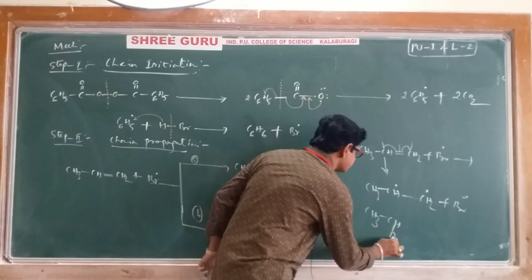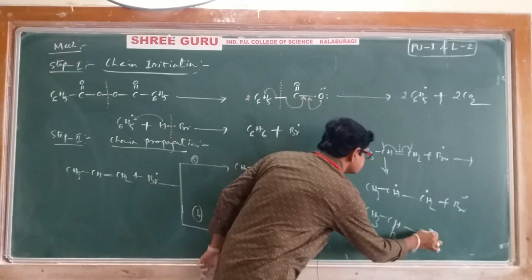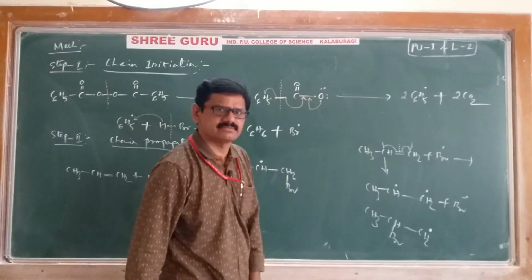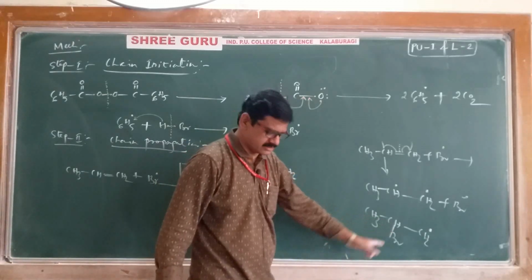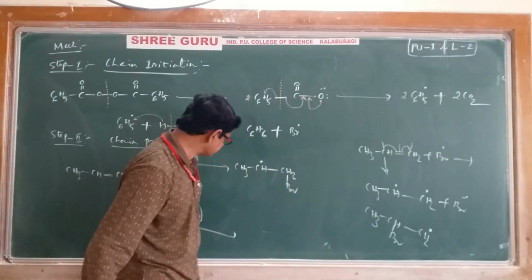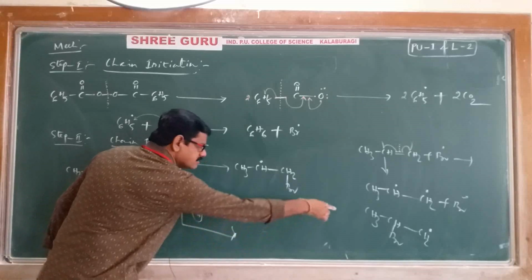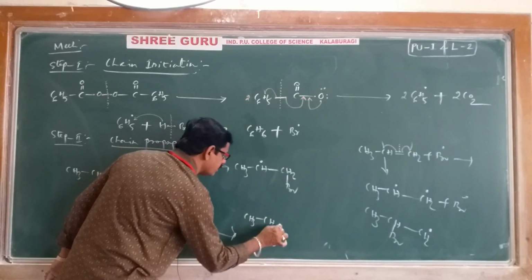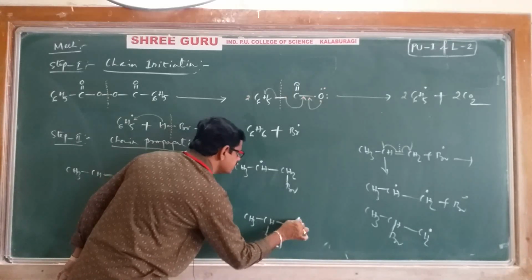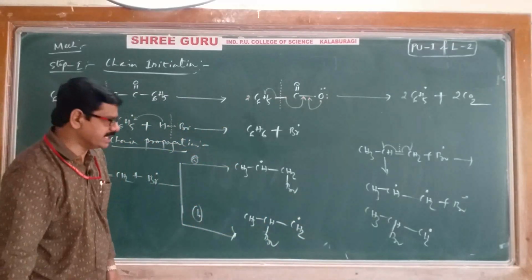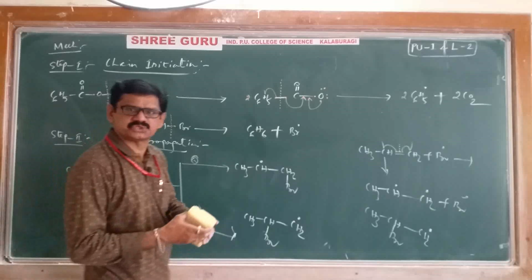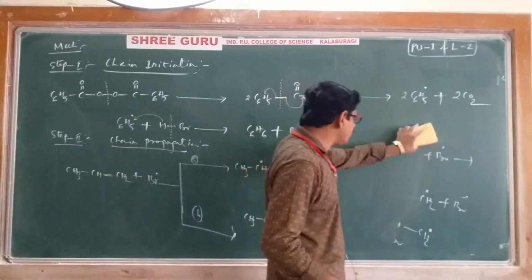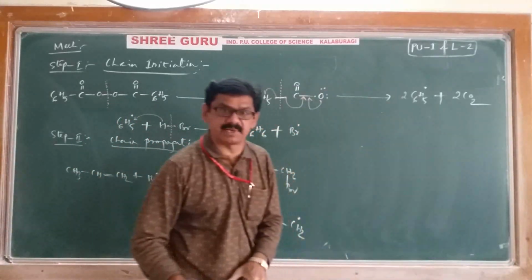CH3, CH, Br, single bond, CH2 with free radical again. This is another possibility. That possibility I'll also write here, as B. That I'll copy here: CH3, CH, Br, single bond, CH2. That's it. Two possibilities have been shown here. How the two possibilities are obtained, I explained clearly.